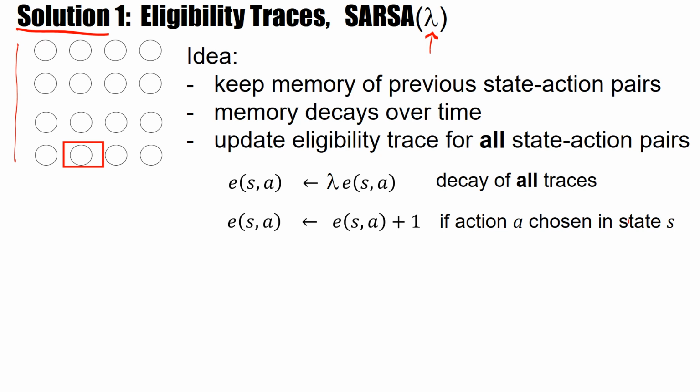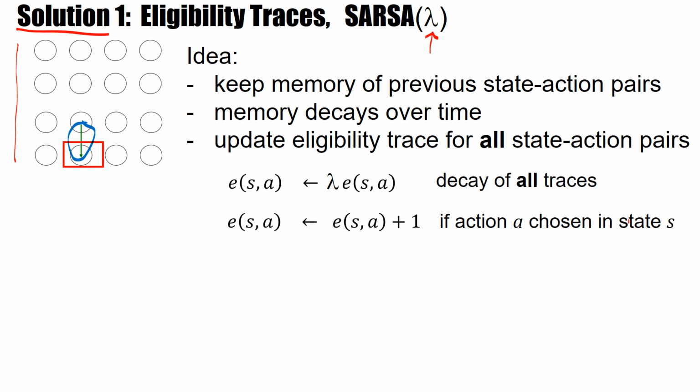It's not a one-dimensional graph. This is a two-dimensional graph. The target is this red square. And let's look at the approach to the target in the first trial. It looks like this. And then it would be on this final transition that we would get the update of the Q values. In the first episode, only the state next to the target will be updated. And now this is because we don't keep a memory of what happened earlier.